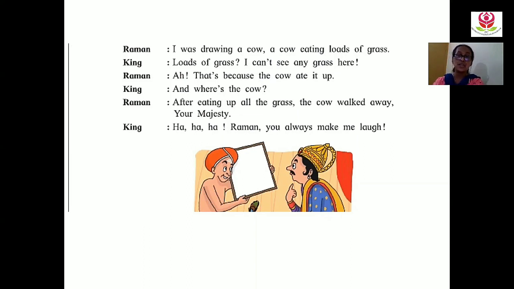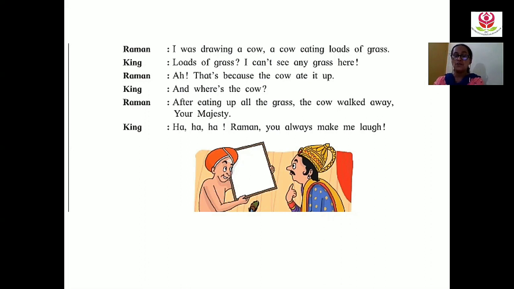We can also say that he was a very witty person and very humorous, which means that he could make people laugh. Today, we have seen and learned that a clever person like Tenali Raman could smartly trick the king. That is, he outwitted the king in a clever way.